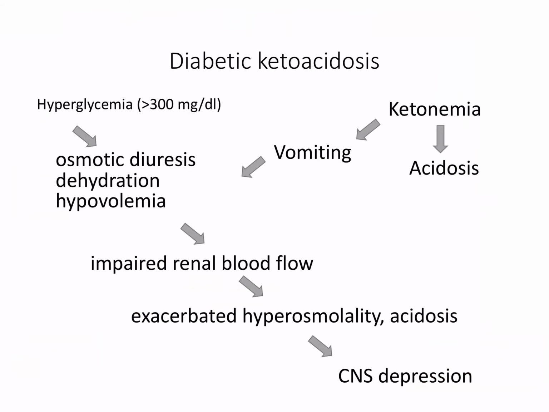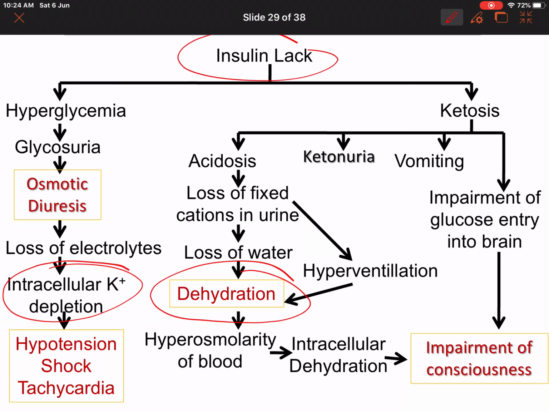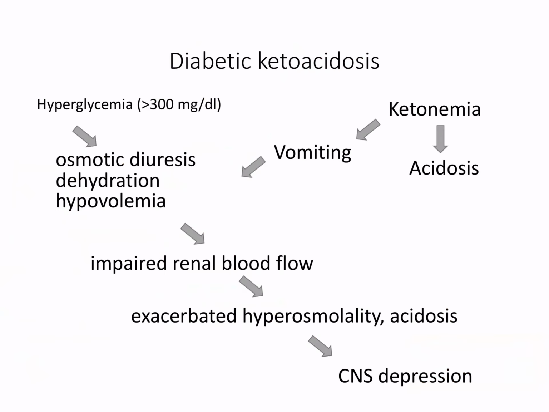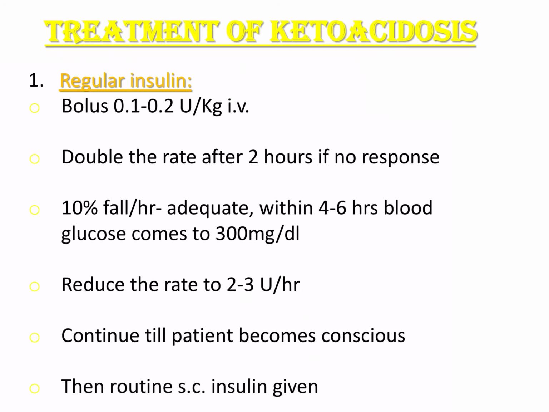So how can we treat this patient? This patient is having dehydration, so he has to be given fluids. He is having potassium depletion, so we have to give him potassium. But the main problem was lack of insulin, so he has to be given insulin. Electrolytes are lost, so we will have to give them back. These will be the main line of treatment. And we treat acidosis by giving sodium bicarbonate. So let's look into how we treat this condition.